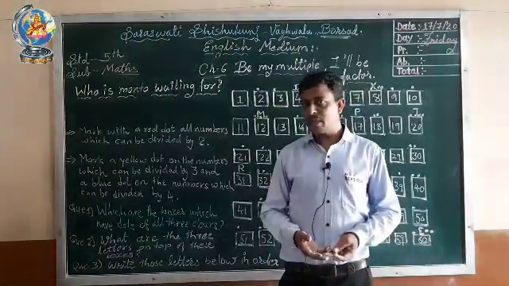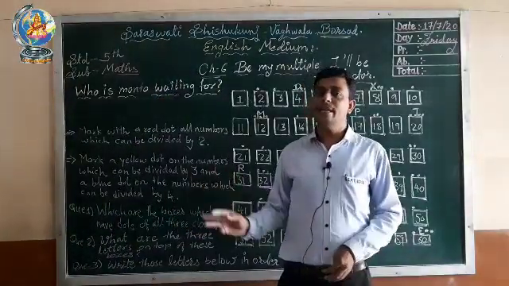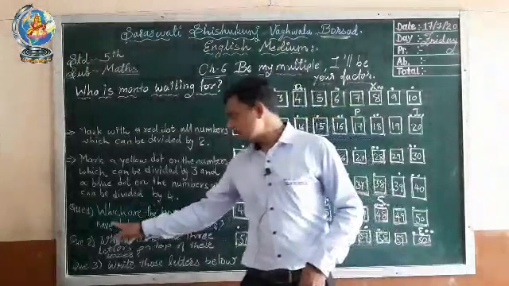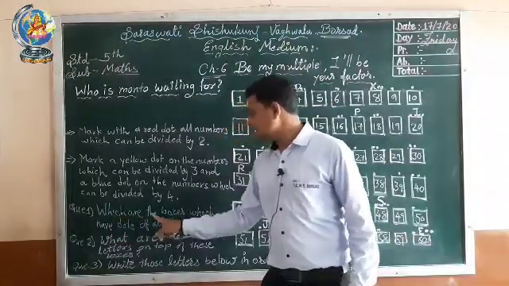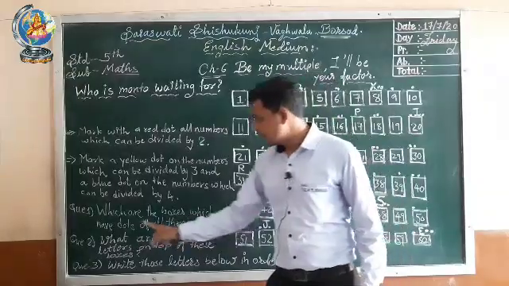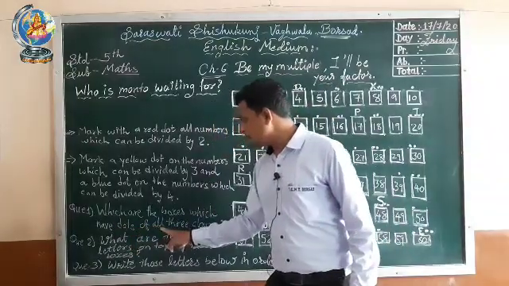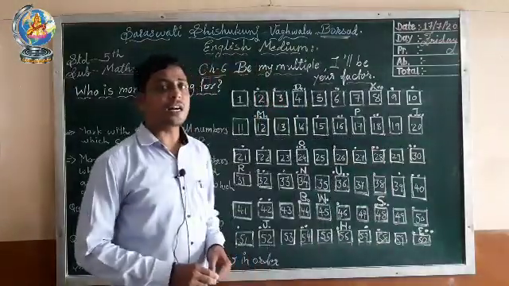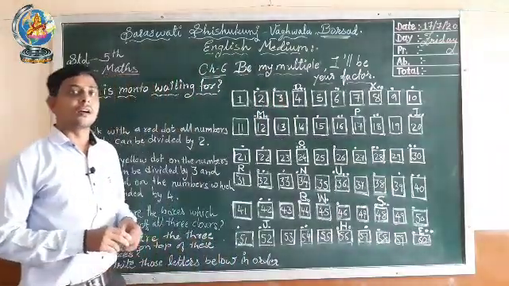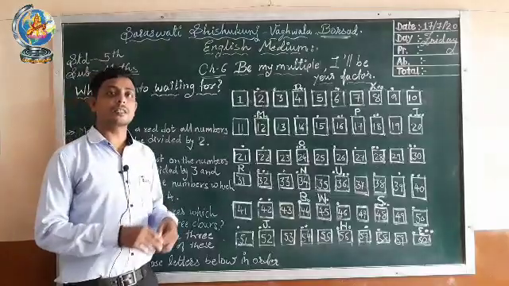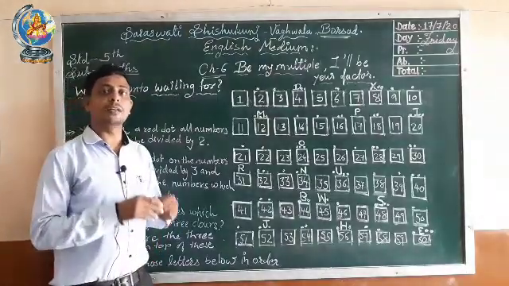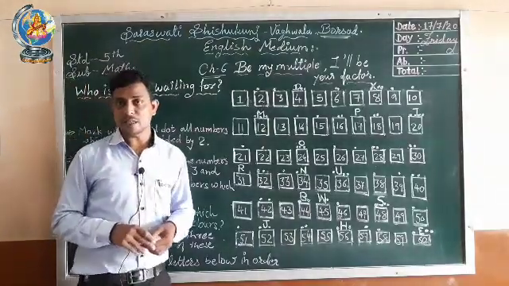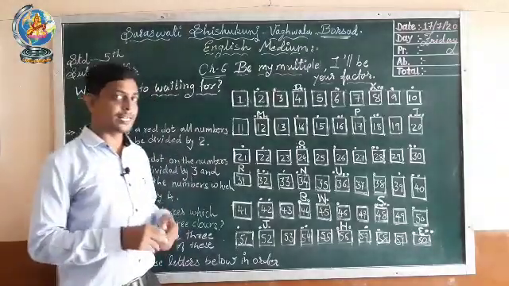Now let's solve the question answers. There are 3 questions. Let's solve them one by one. The first question: which are the boxes which have dots of all 3 colors? We have to find the boxes which have all 3 dots, that is red, yellow and blue. Let's find out.